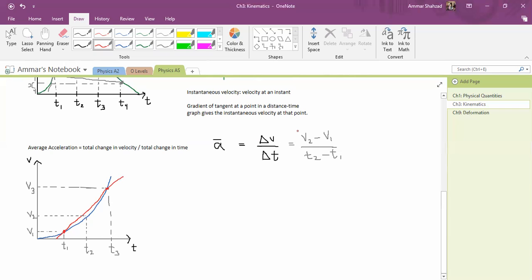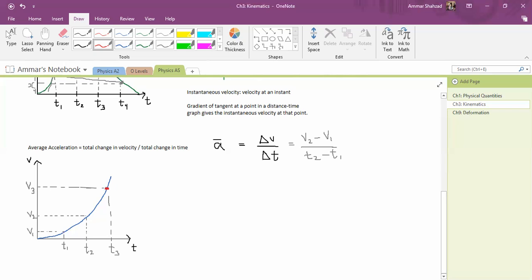We know this from the formula, right? Clear? Similarly, if I ask you for the average acceleration between t2 and t3, you will take these points now and apply the same formula. So v3 minus v2 divided by t3 minus t2. Now, if you notice one thing, if I want to find it just at this point, I will take one point over here, and the other point I will keep moving upwards till both points are at the same point.